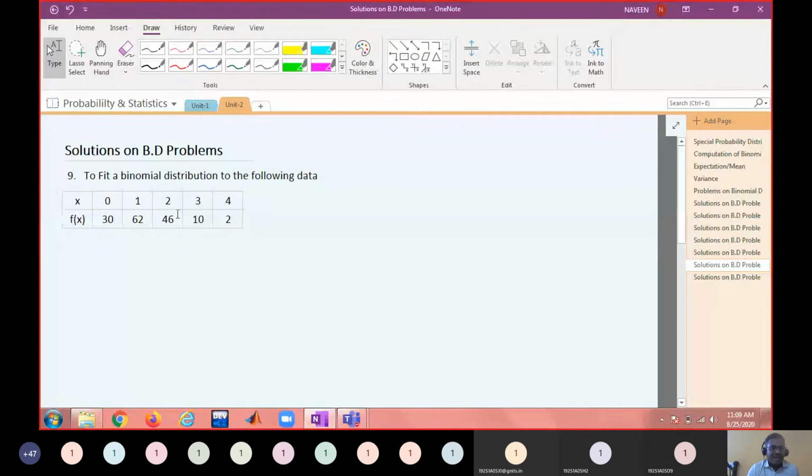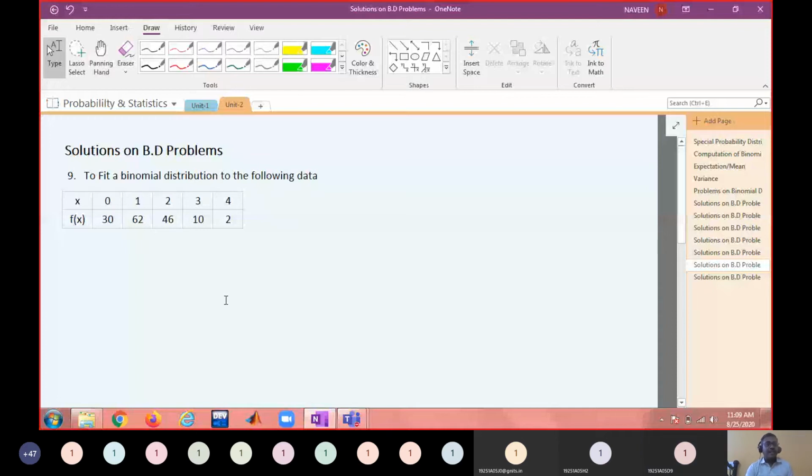Okay, what is this table called? Is this a probability distribution? Do you mean to say that these are the probabilities? No, sir. So what is this table called? Frequency. Correct. This is called a frequency distribution.